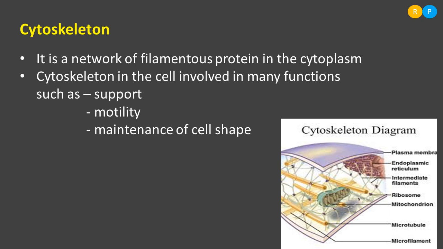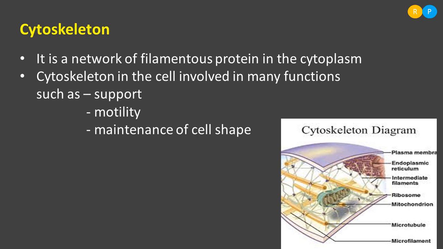How the skeletal system acts as a framework in the human body, the cytoskeleton in the cell is involved in many functions such as it gives support, it helps in motility, and it maintains the cell shape. The proper cell shape is actually maintained by the cytoskeleton, and it also helps in motility.